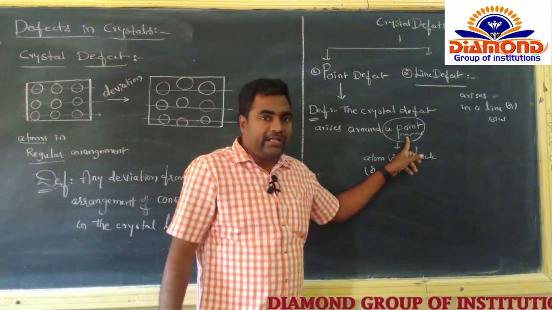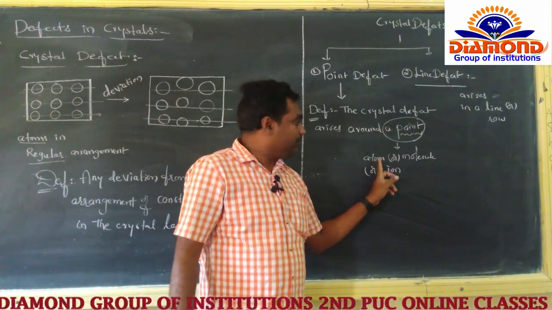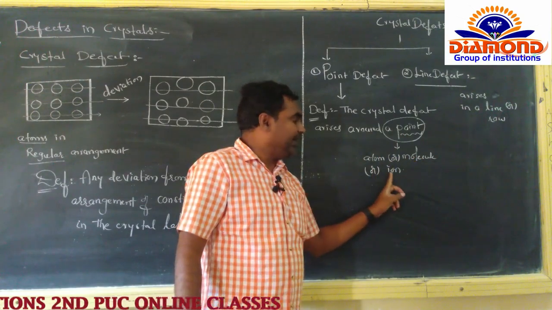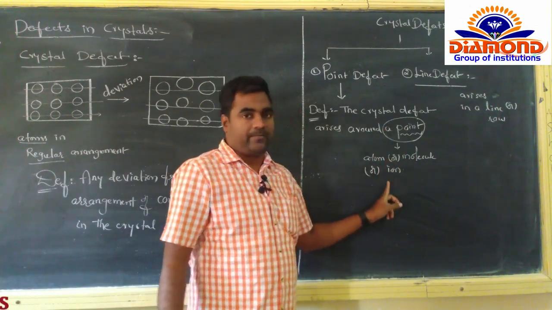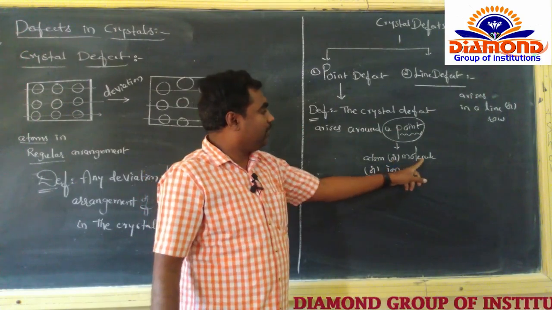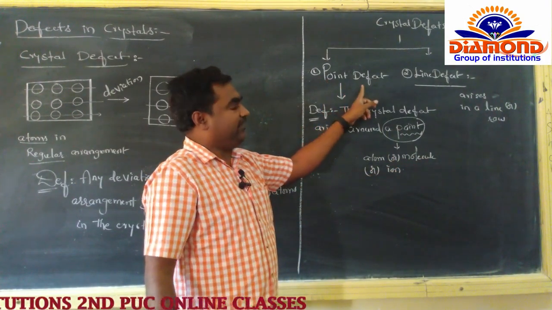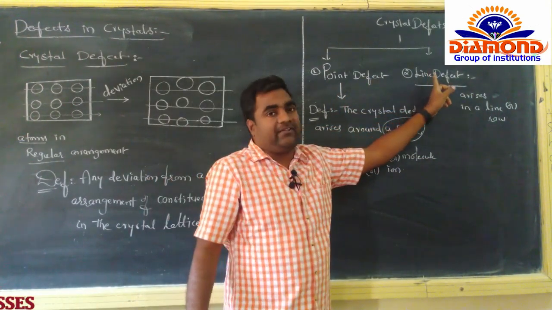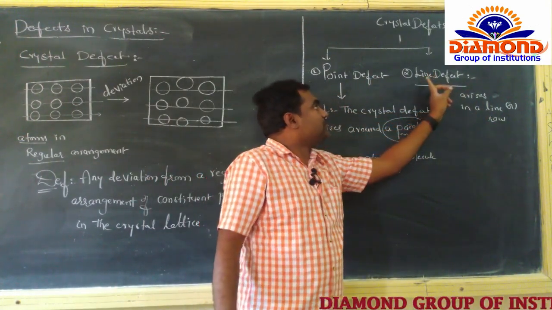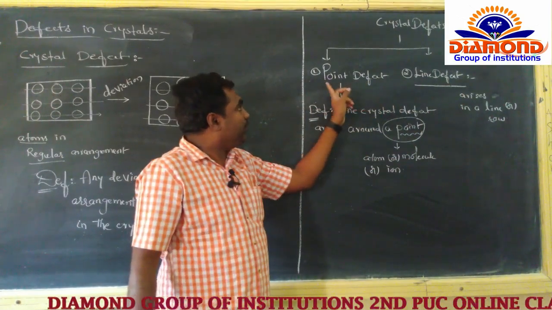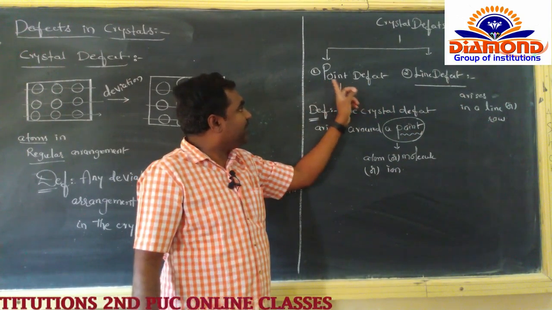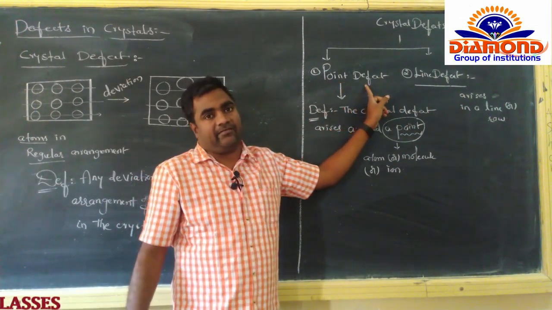So the point may be an atom or a molecule or an ion. That is the point defect. What about the line defect? If the defect comes in a line, it is called the line defect. If the defect comes around a point, it is called the point defect.